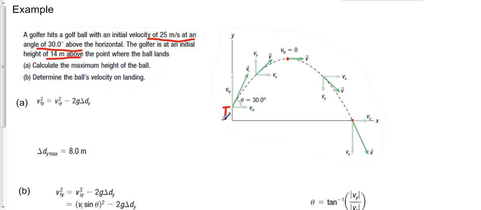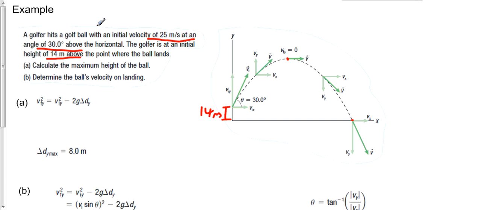So this distance here is 14 meters. And I want to know a couple things here. I want to know what is the maximum height of this golf ball, so how high up in the air does it get, and the ball's velocity on landing. The one thing that I maybe should have made clear here, we can assume that it's a projectile and it has no air resistance. If you've ever played golf, you know that's probably not the best assumption sometimes.